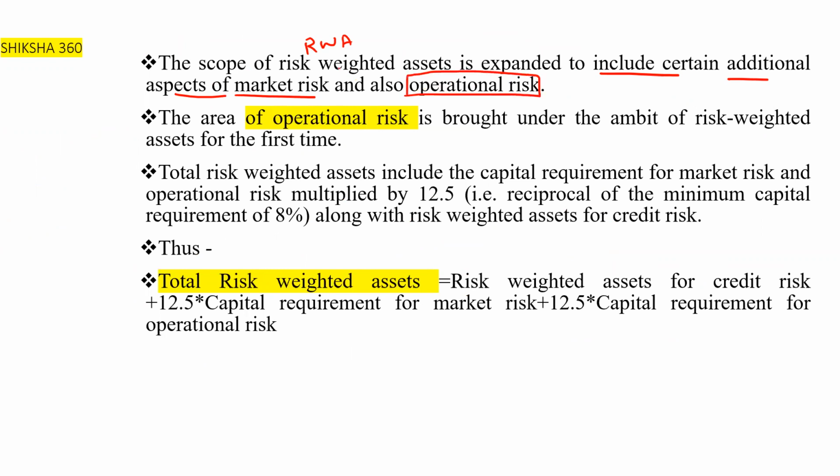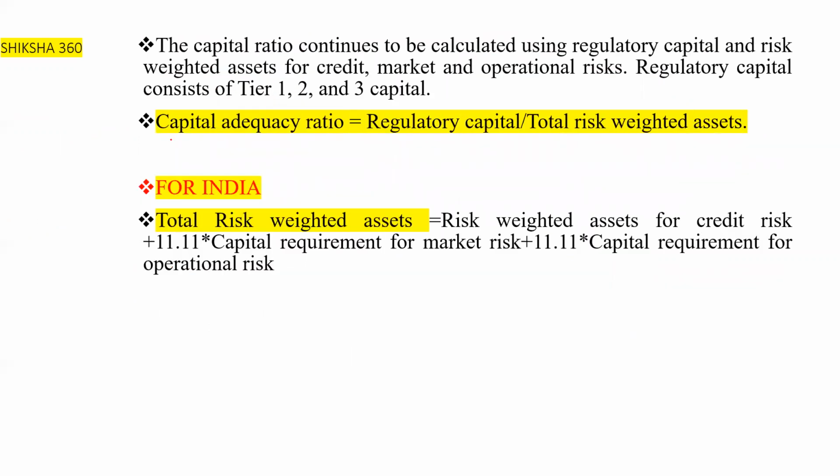This is the formula of the capital adequacy ratio, CAR: regulatory capital upon total risk weighted assets.